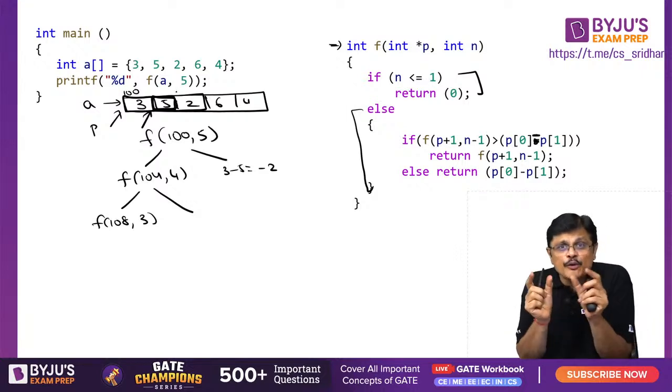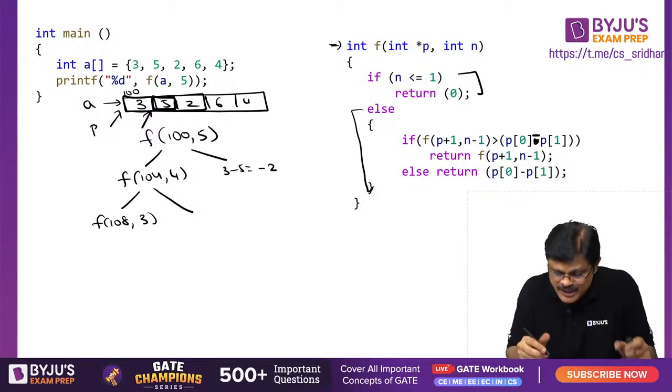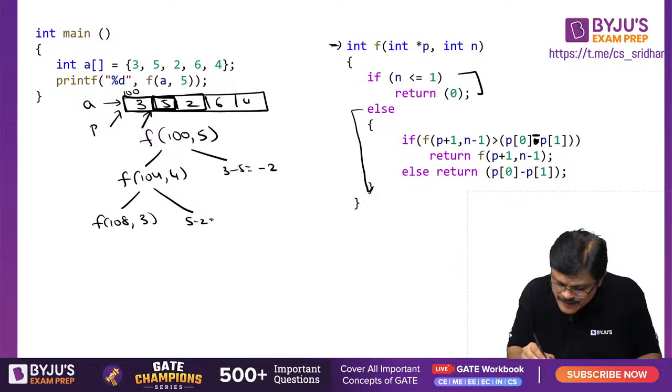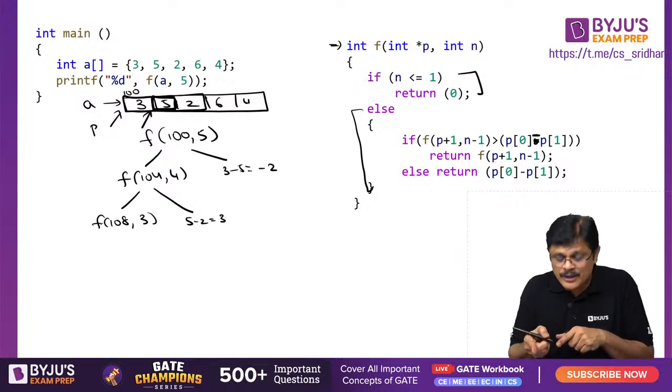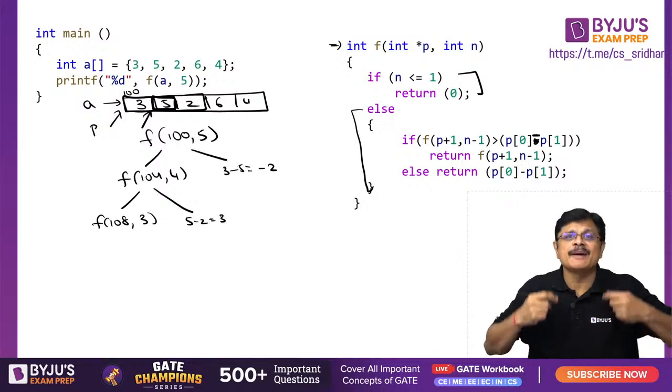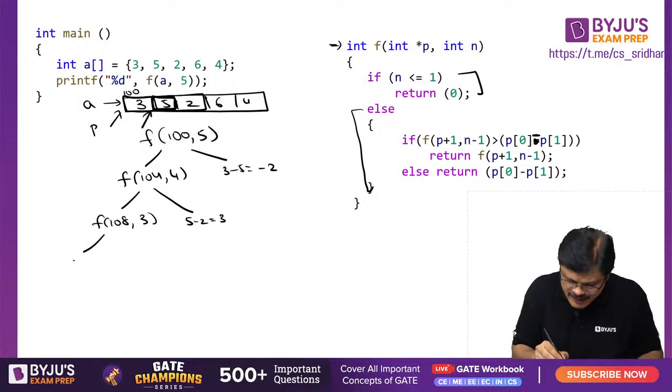That is, the next two elements' difference you are finding. 5 minus 2 means what, sir? 5 minus 2 means 3. Now again, this particular function value and that 3 need to be compared. Whatever is maximum, that is returned. Now again, this will call F112.